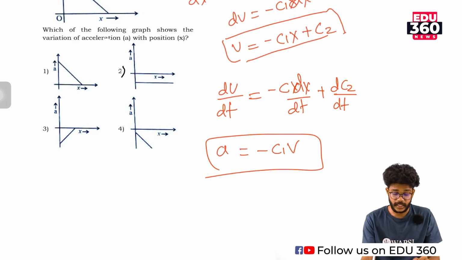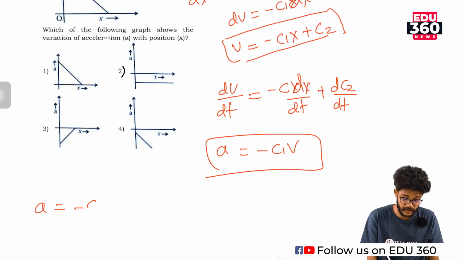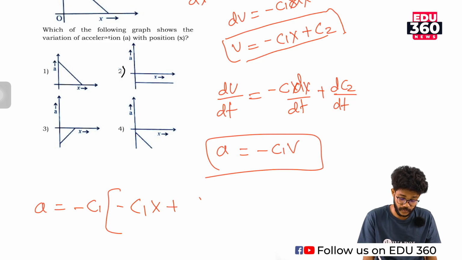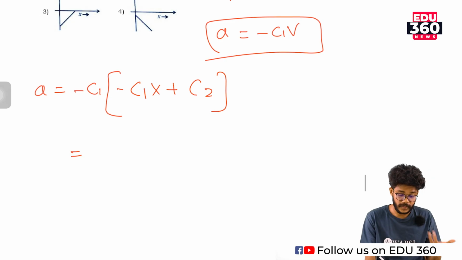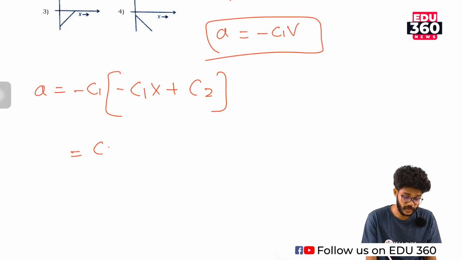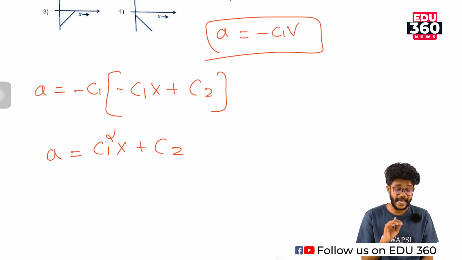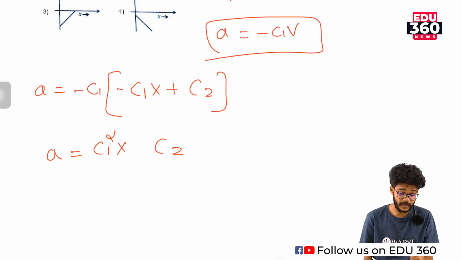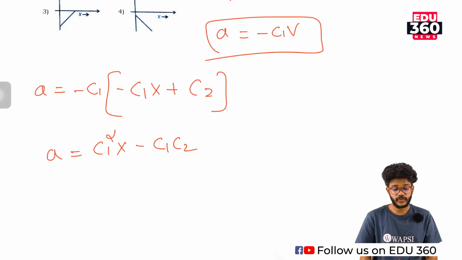Substitute the first equation in the second equation. a is equal to minus c1 into (minus c1x plus c2), which is equal to, minus into minus will be plus, c1 into c1, which is c1 square x, and then the c2 term. See, the relation between acceleration and x is a is equal to c1 square x, and the second term will not be plus, it will be minus because outside it is minus c1. So minus c1 into c2 is just minus c1c2. a is equal to c1 square x minus c1c2.